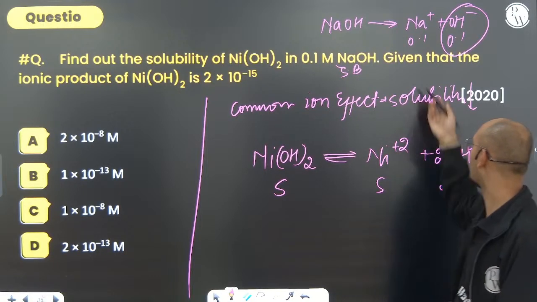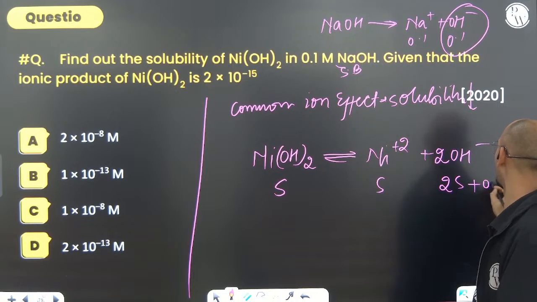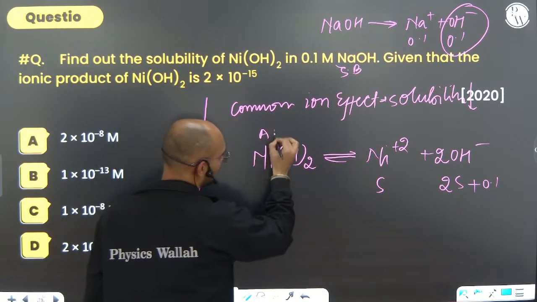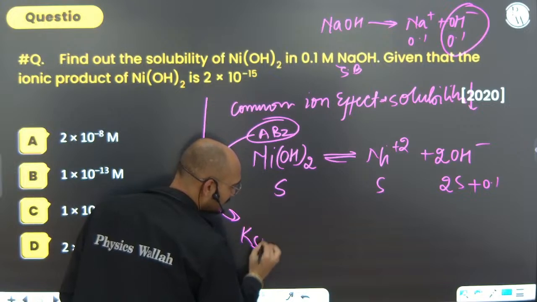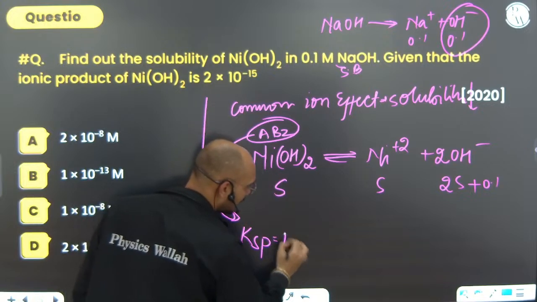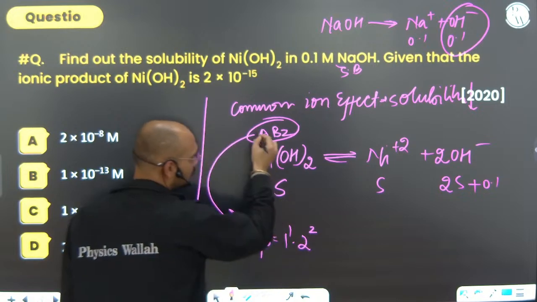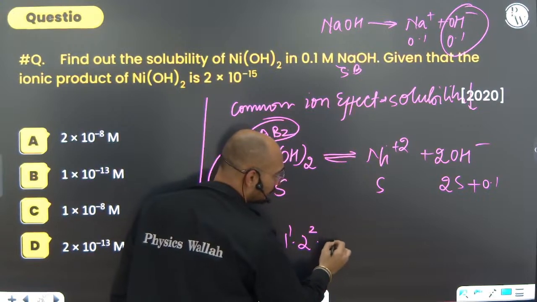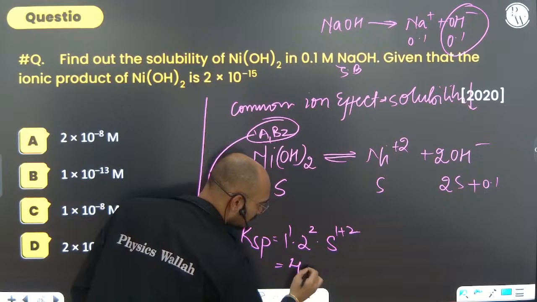NaOH has given OH minus 0.1. For nickel hydroxide it is an AB2 type. Ksp has the relation 1 to the power 1, 2 to the power 2, into solubility to the power 1 plus 2, where A is 1 and B is 2. It is 4S cubed.